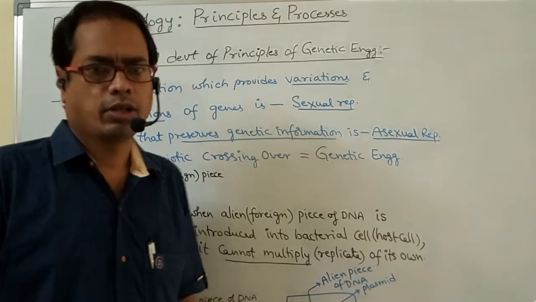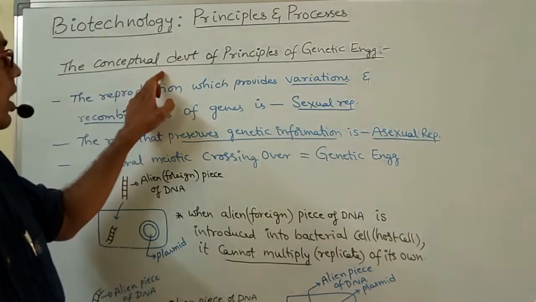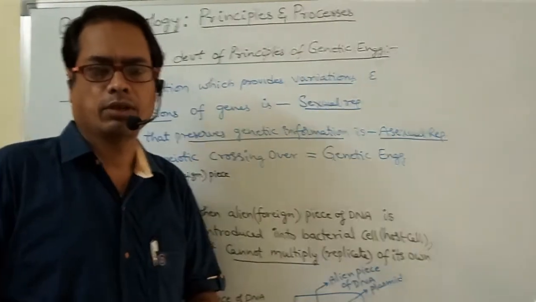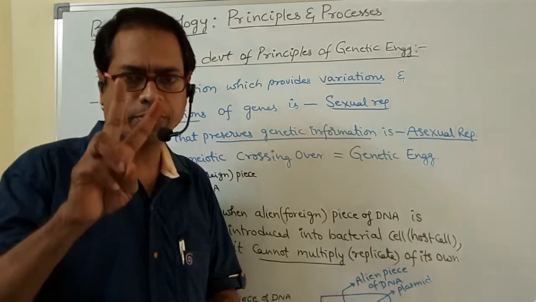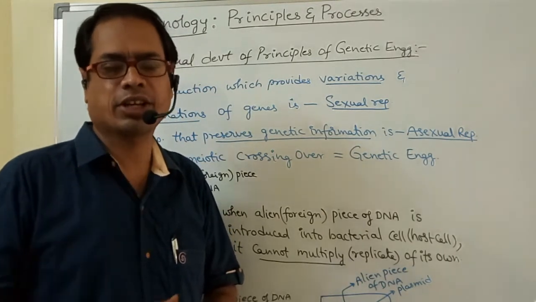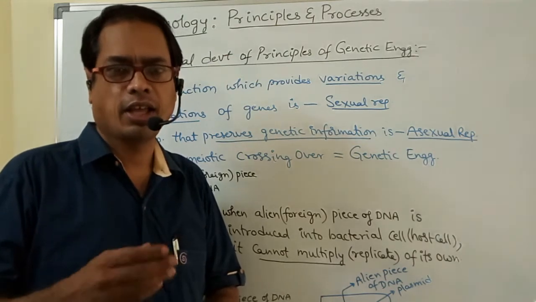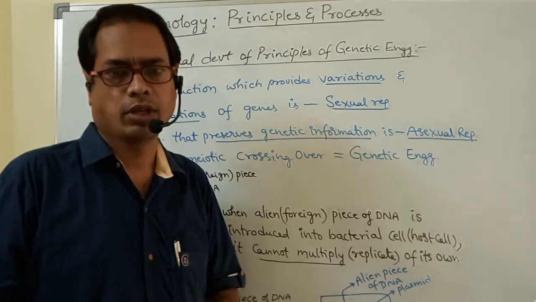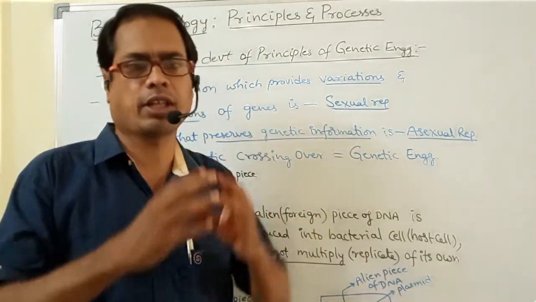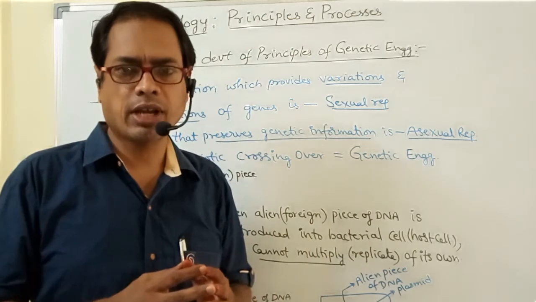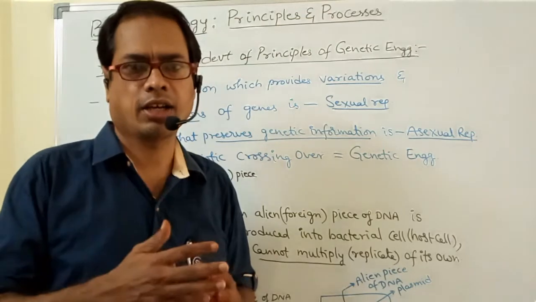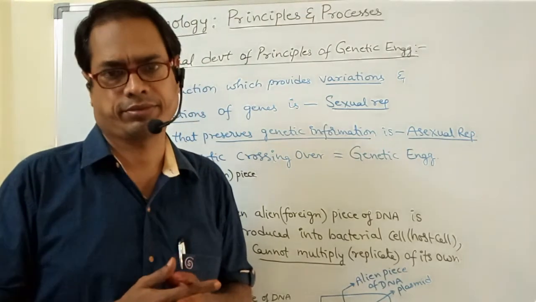Right. Now, the conceptual development of principles of genetic engineering. We all know two types of reproduction are there. One is sexual reproduction, another one is asexual reproduction. In sexual reproduction, male and female gametes are fused together. When fusion of male and female gametes occurs, variations occur, recombinations occur.